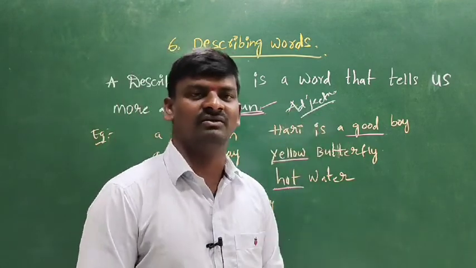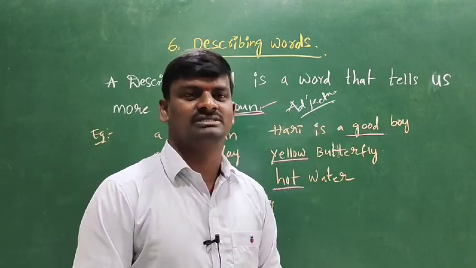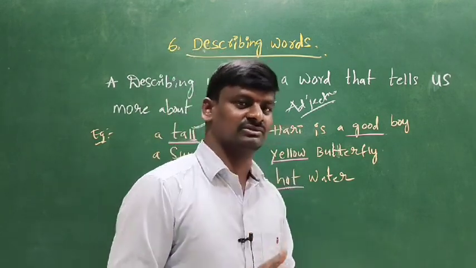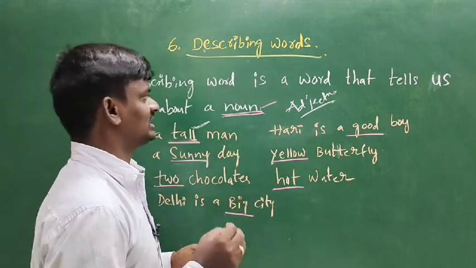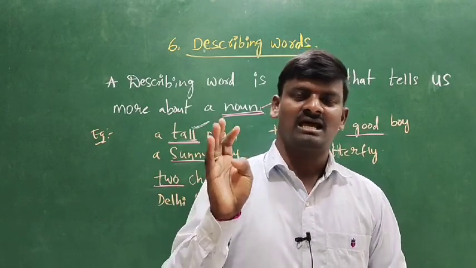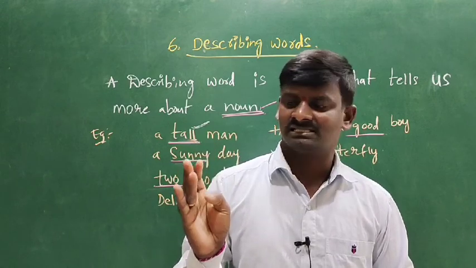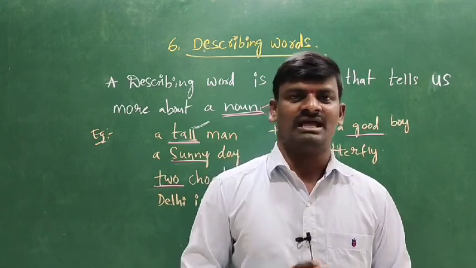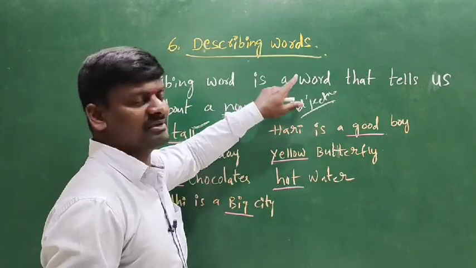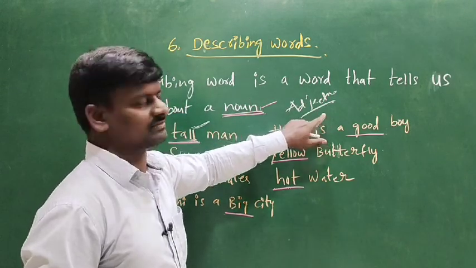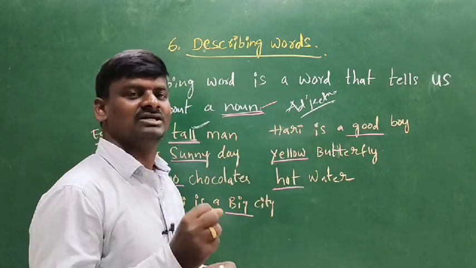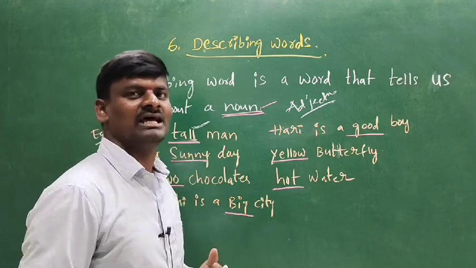Coming to the describing words, mostly we use adjectives. What do you mean by adjectives? An adjective tells about quality, quantity, size, places and things, color, taste and numbers, including cardinal and ordinal numbers. Adjectives speak about quality, quantity, size, color and numbers.